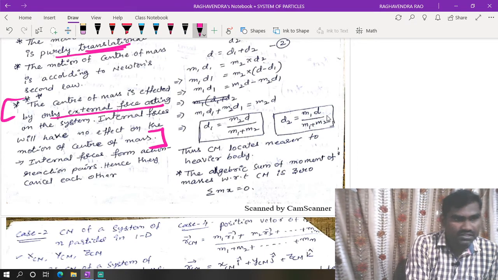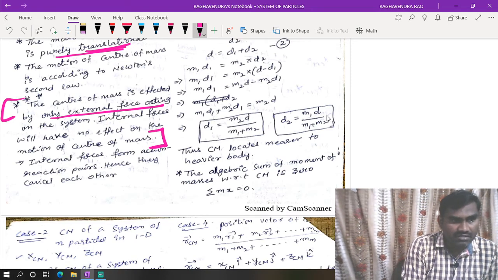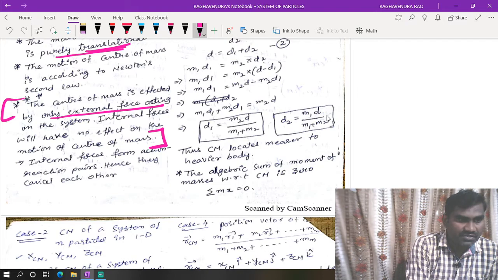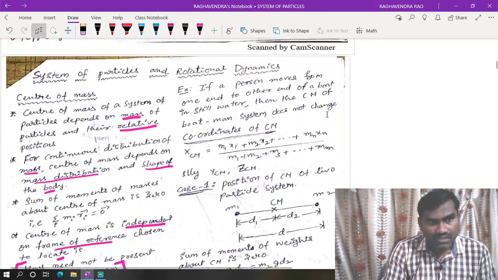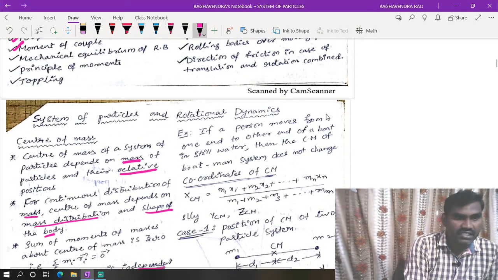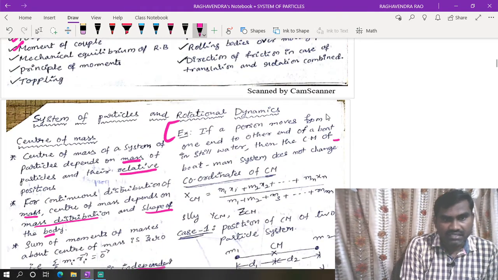Only external forces affect the motion of the center of mass. Internal forces will have no effect, since internal forces form action-reaction pairs and hence cancel each other. Here is one example that was asked in the AIIMS examination.